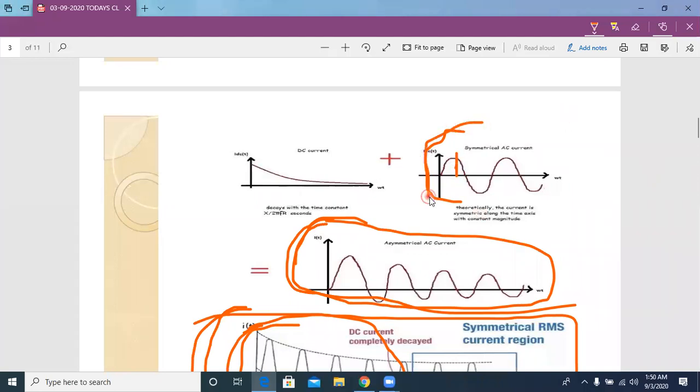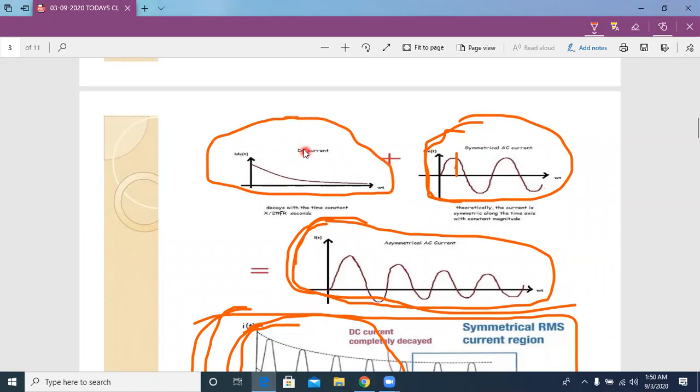The other is the DC component, which represents the current that is not accepted by the power system at the initial condition.